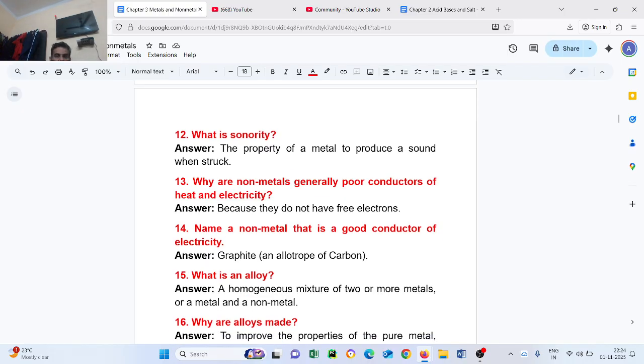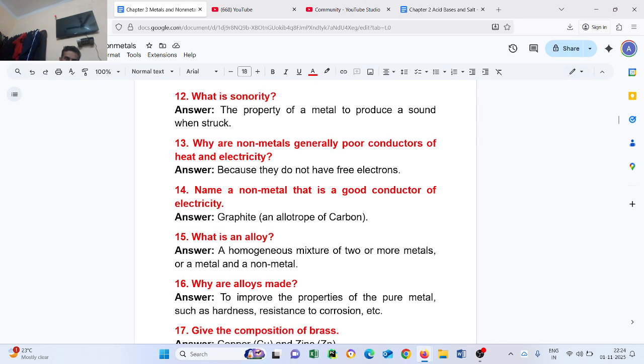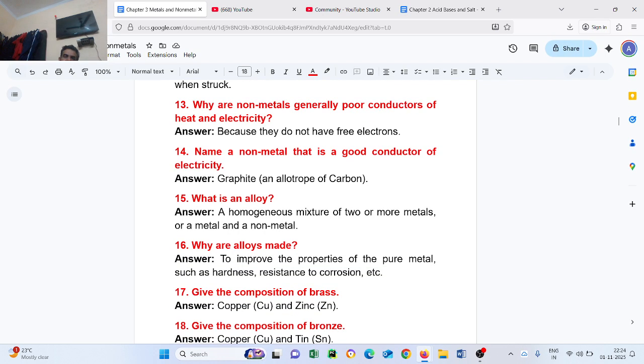Question number 14. Name a non-metal that is a good conductor of electricity. Graphite, an allotrope of carbon. Question number 15. What is an alloy? A homogeneous mixture of two or more metals, or a metal and a non-metal, is called an alloy.